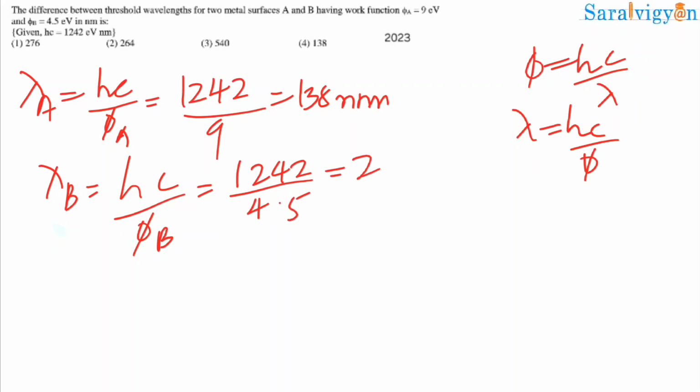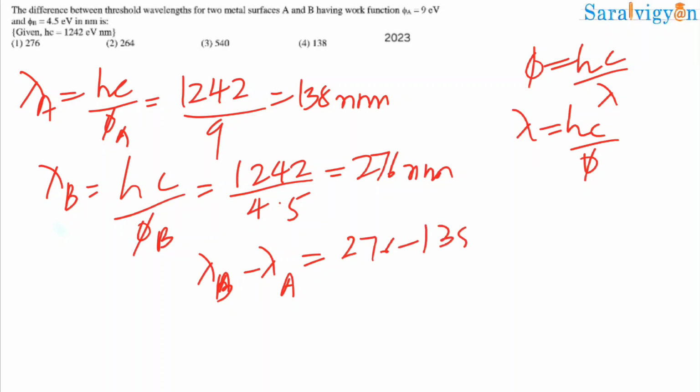276 nanometer. Now we have to find the difference. Lambda B minus lambda A is equal to 276 minus 138, which is equal to 138 nanometer, which is our option 4.